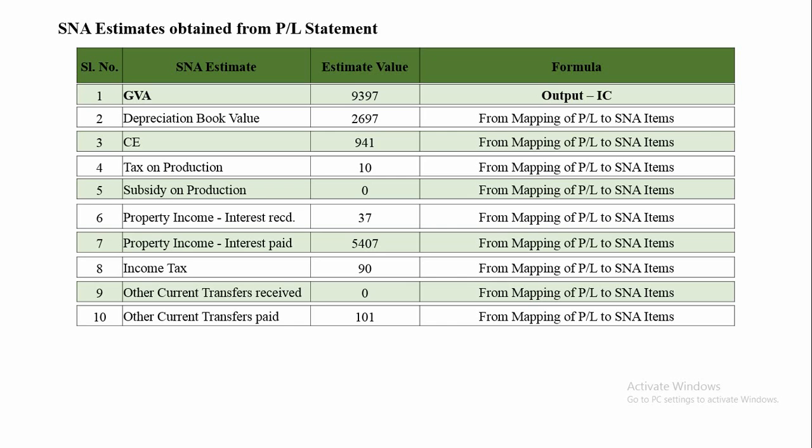All these SNA estimates can be compiled using the same procedure as explained while compiling the output. In this example, the value of depreciation as provided by NDE in its business account is different from consumption of fixed capital. CFC values for the complete non-financial NDE sector are compiled and provided by the CFC unit of NAD.